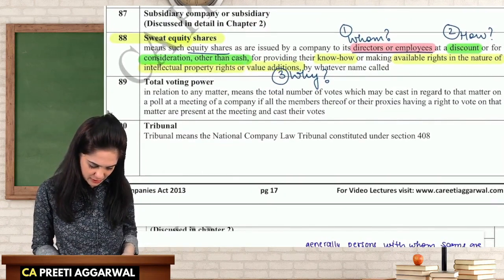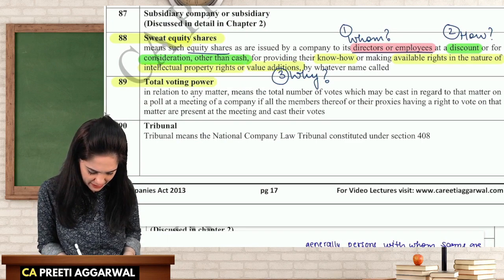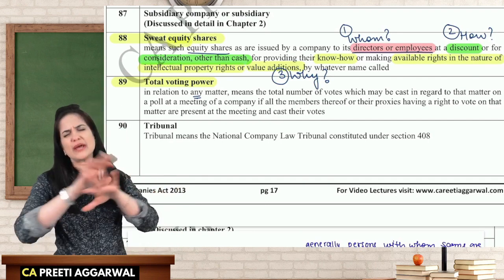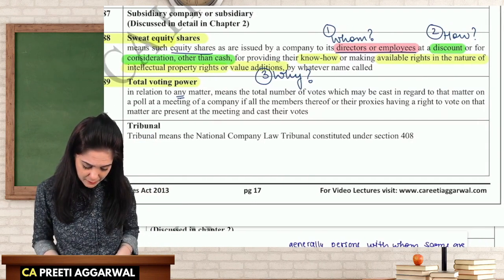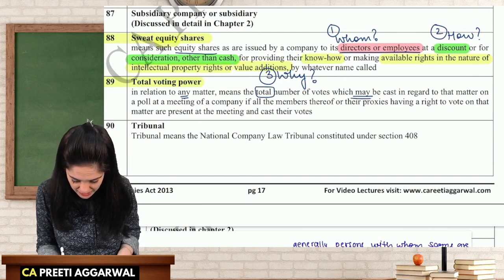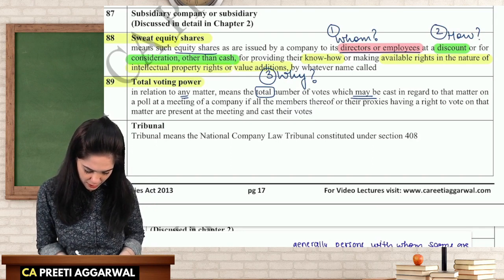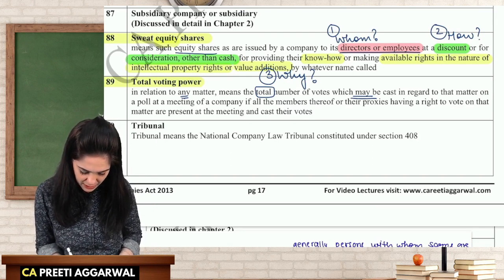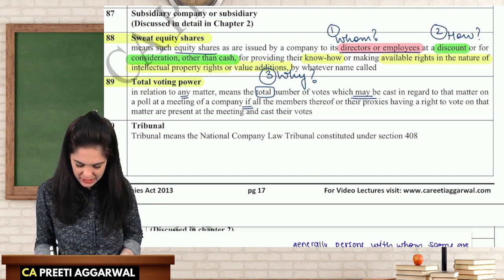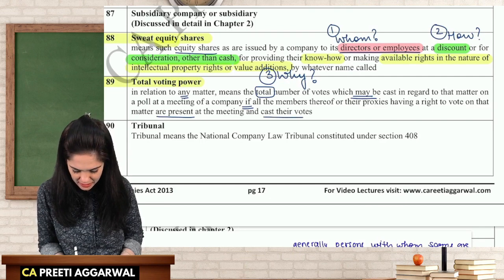Total voting power. Now what is the meaning of total voting power? In relation to any matter. So this is not a very specific definition to a specific section. In relation to any matter, it means the total number of votes which may be cast in regards to that matter on a poll at a meeting of the company, if all members or their proxy having the right to vote on that matter are present at the meeting and they cast their vote.